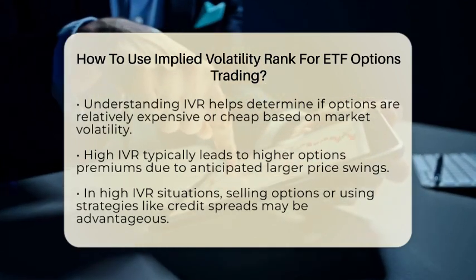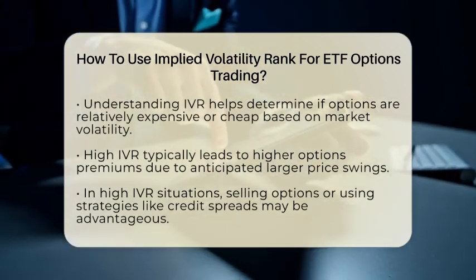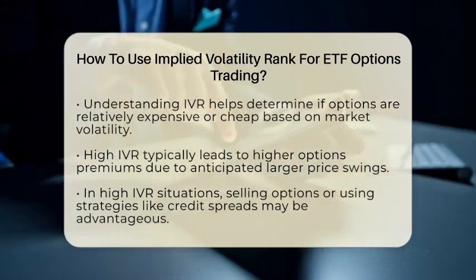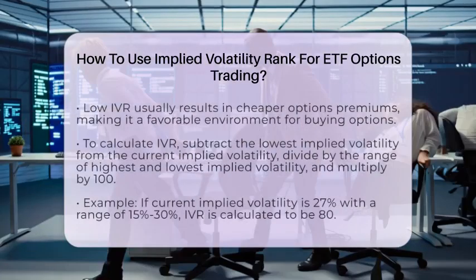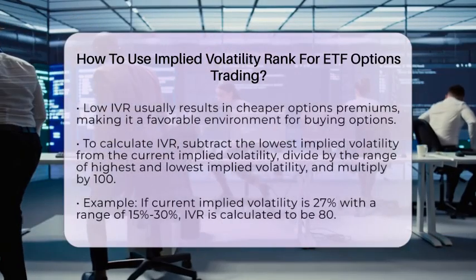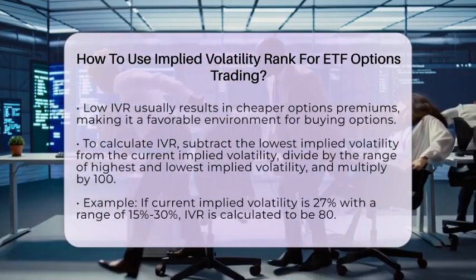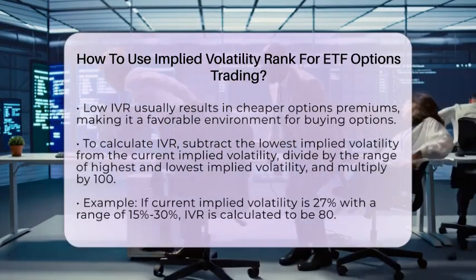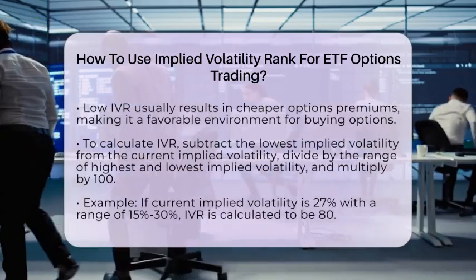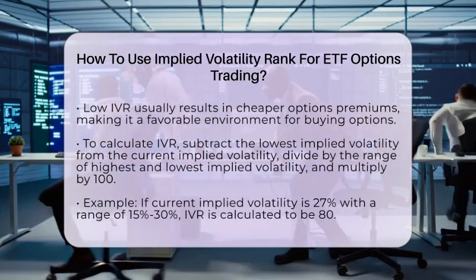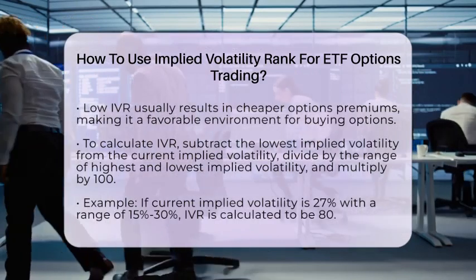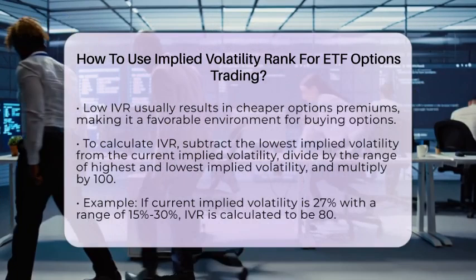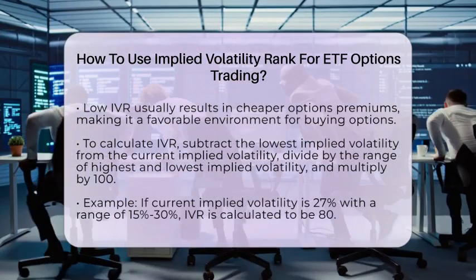For example, if an exchange-traded fund's implied volatility has ranged from 15% to 30% over the past year, and the current implied volatility is 27%, the implied volatility rank would be calculated as follows. Take 27 minus 15, then divide by 30 minus 15, and multiply by 100. This would yield an implied volatility rank of 80. This indicates that implied volatility is relatively high compared to its historical range, suggesting options premiums are expensive.